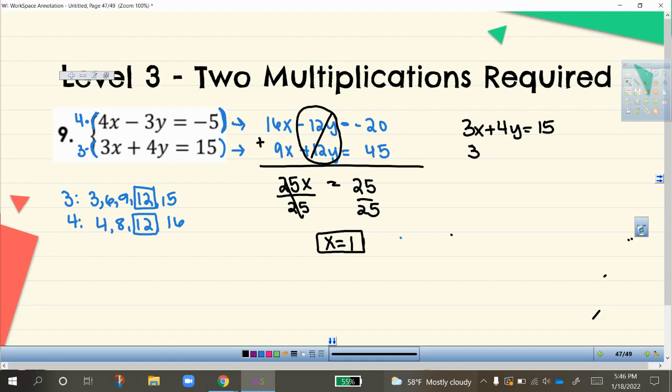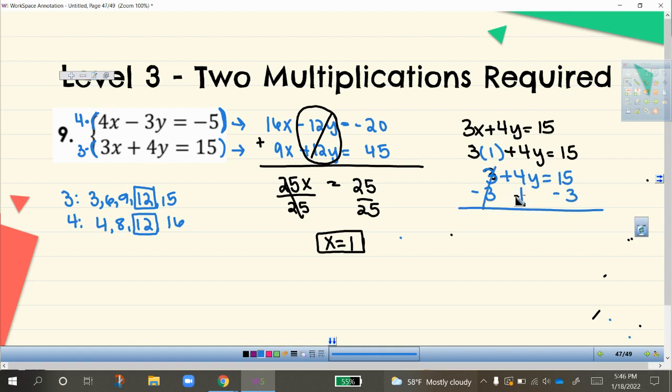So wherever I see an x, I'm going to replace that with a 1. 3 times 1 plus 4y equals 15. 3 times 1 is 3. Plus 4y equals 15. And then you go ahead and solve this equation by subtracting 3 on both sides.